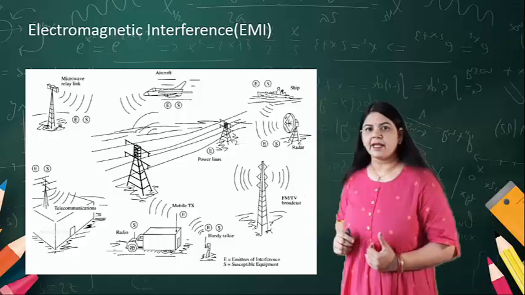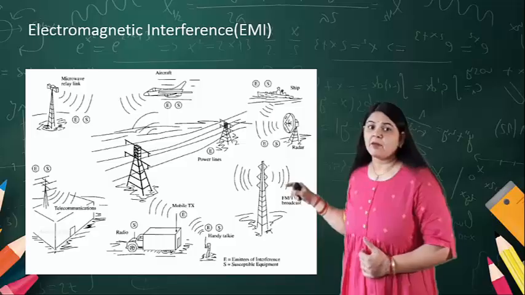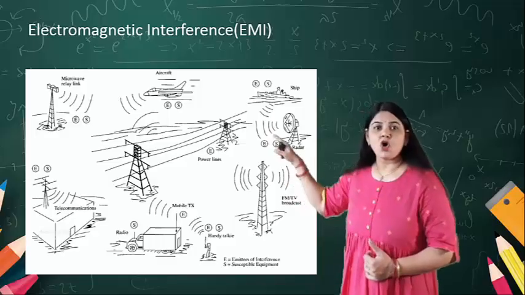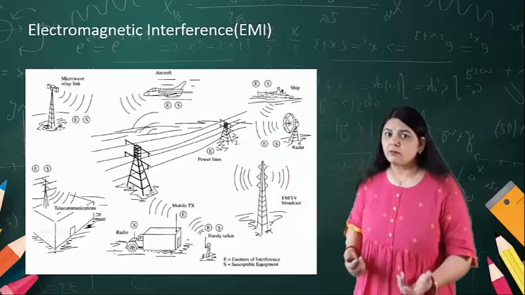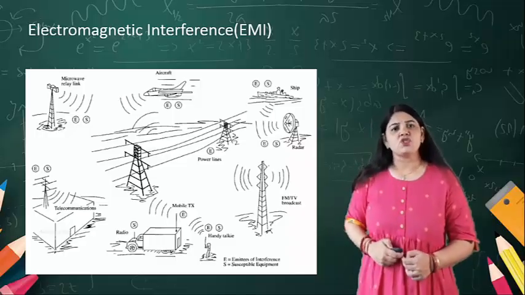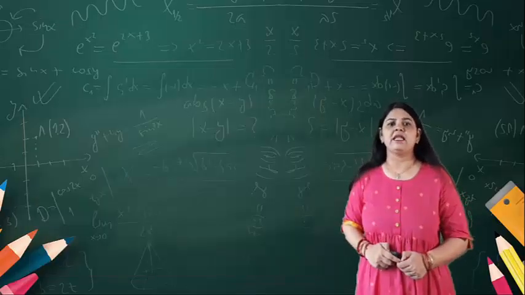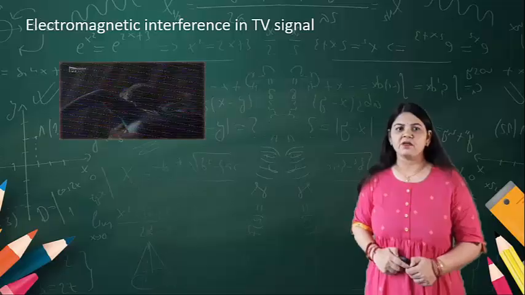They are not directly connected, but all these waves may interfere with the communication. Sometimes it may result in the loss of information also. This diagram explains electromagnetic interference.